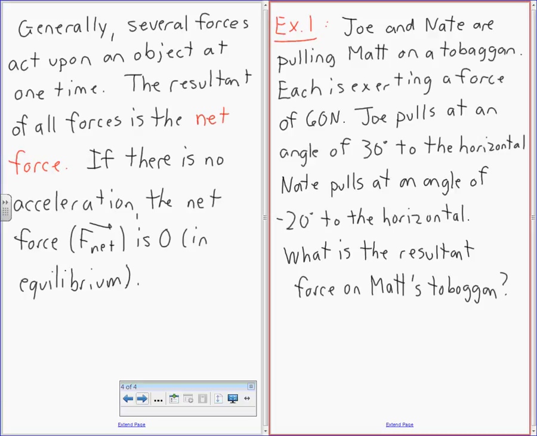So they're not pulling 20 degrees upward. Right now, Matt is in front of them, and they're pulling exactly horizontally. But instead of going straight frontwards, one person's going to be 30 degrees here. I say negative 20. What does negative 20 mean then? Instead of being straight, it's going to be on the other side here. So we're going to draw a nice force diagram right now.